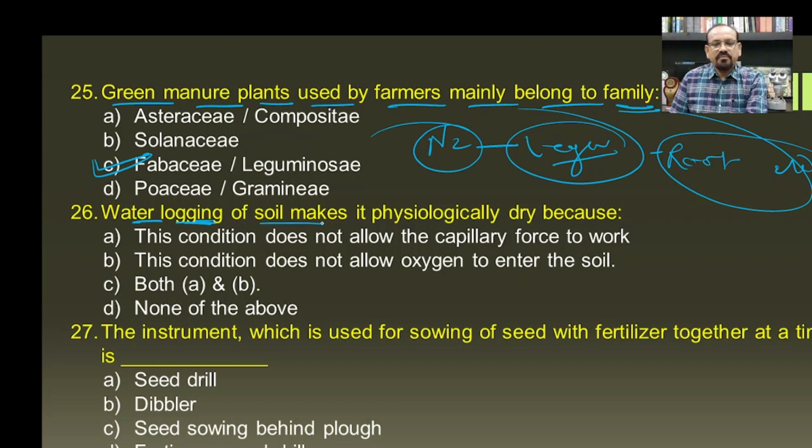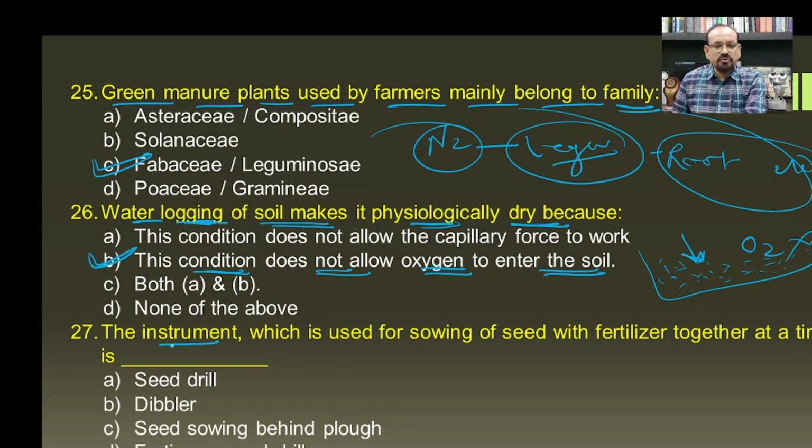Then waterlogging of soil makes it physiologically dry, because waterlogging means the soil contains a lot of water, and then also the soil is known as the physiologically dry soil, because if the amount of water increases, automatically the oxygen content of the soil will be reduced, and if the soil oxygen is reduced, the roots will not be able to absorb the water, because they will not get a sufficient quantity of oxygen for the respiration, and hence this condition does not allow the oxygen to enter the soil, because the water is more in the soil, and hence B will be the correct answer for this question.